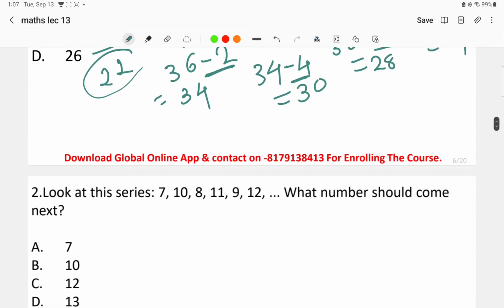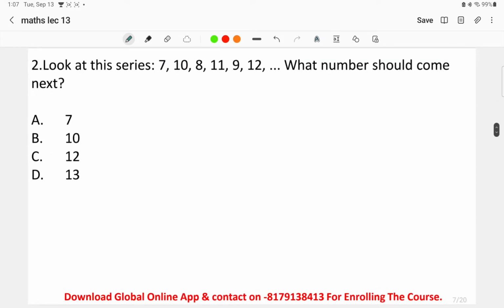Moving on to the next question. Look at the series given over here: 7, 10, 8, 11, 9, 12. We have to find the next number over here. What number should come next? Options given here are A 7, B 10, C 12, and D 13. Now 7, 10, 8, 11, 9 and 12.